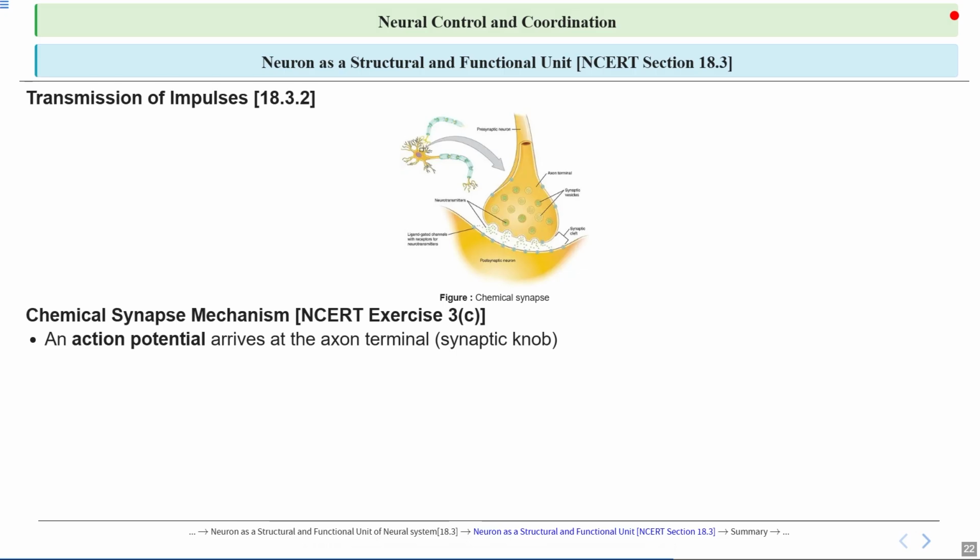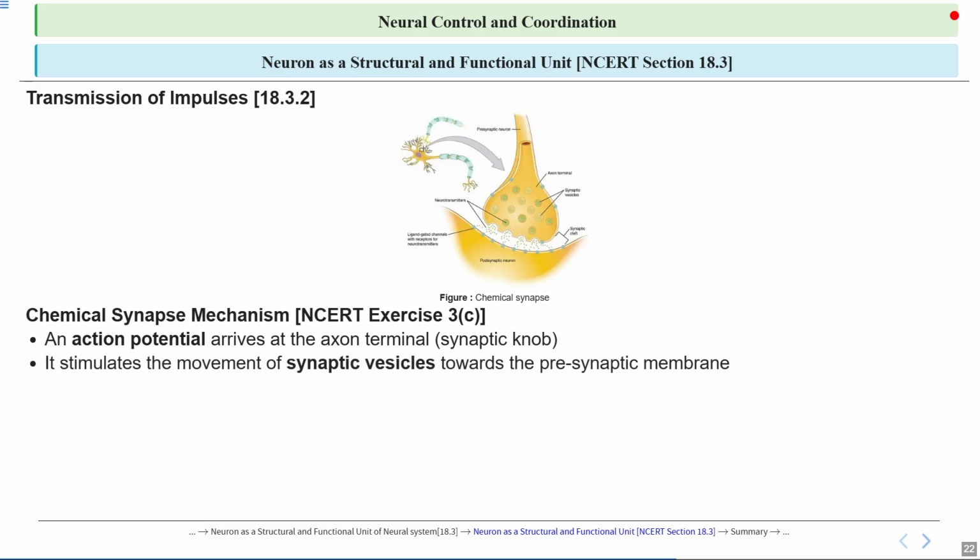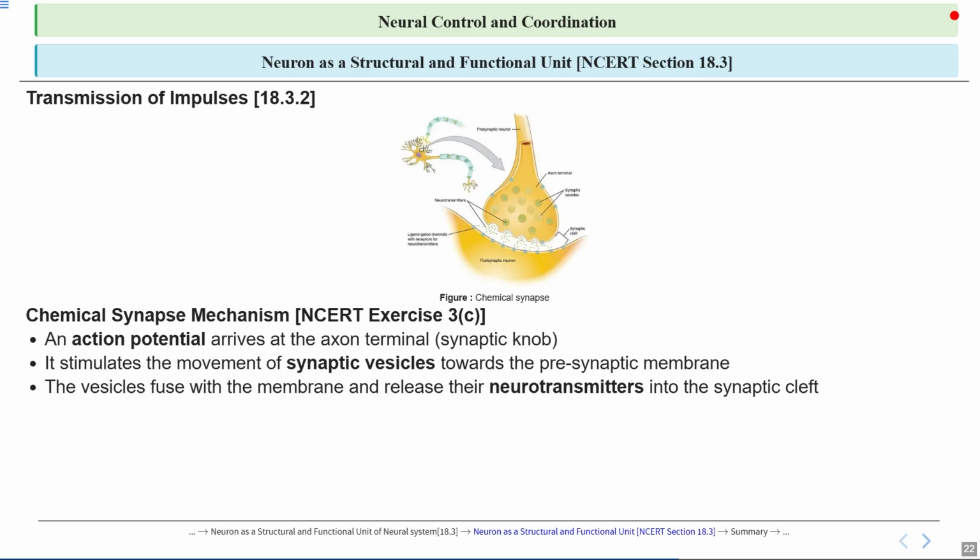So, an action potential arrives at the axon terminal. When an action potential reaches the axon terminal, it triggers the release of neurotransmitters from the synaptic vesicles into the synaptic cleft, allowing nerve signals to pass from one neuron to another. This process helps nerve cells send signals by moving chemical messengers to the right place, enabling communication between neurons.